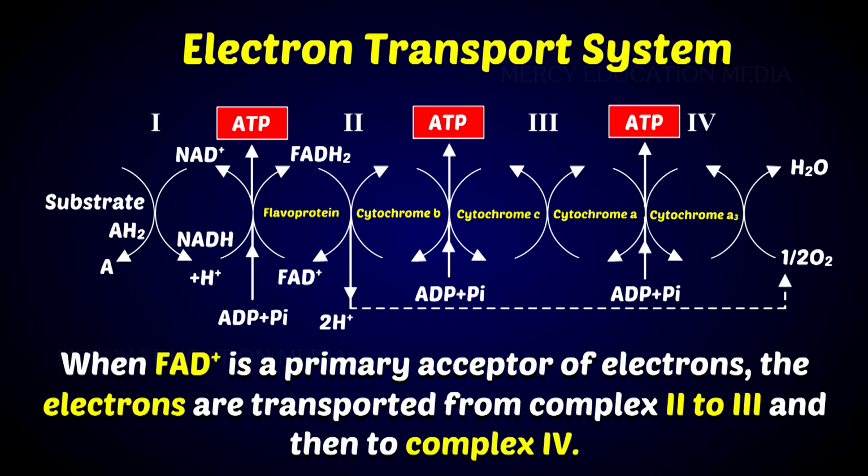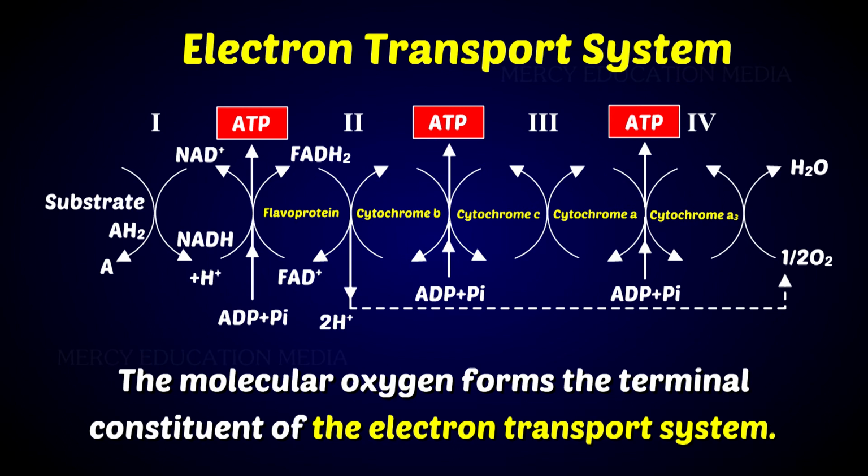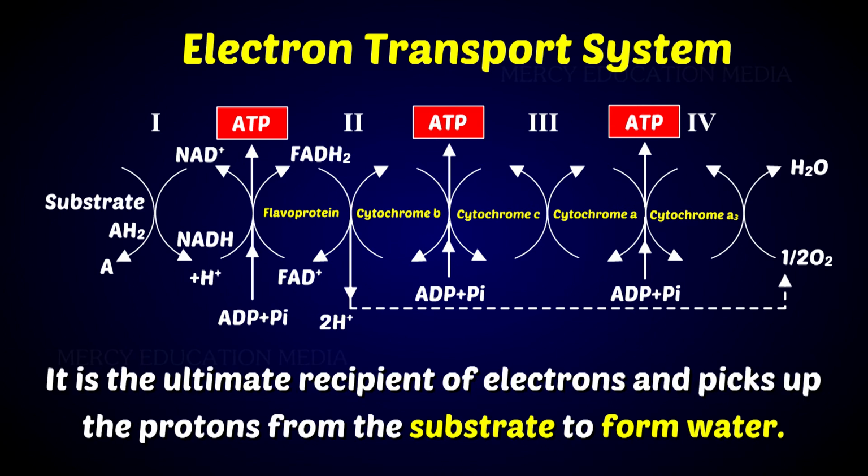When FAD+ is a primary acceptor of electrons, the electrons are transported from complex 2 to complex 3 and then to complex 4. Thus, one molecule of FADH2 generates 2 ATPs. The molecular oxygen forms the terminal constituent of the electron transport system. It is the ultimate recipient of electrons and picks up the protons from the substrate to form water.